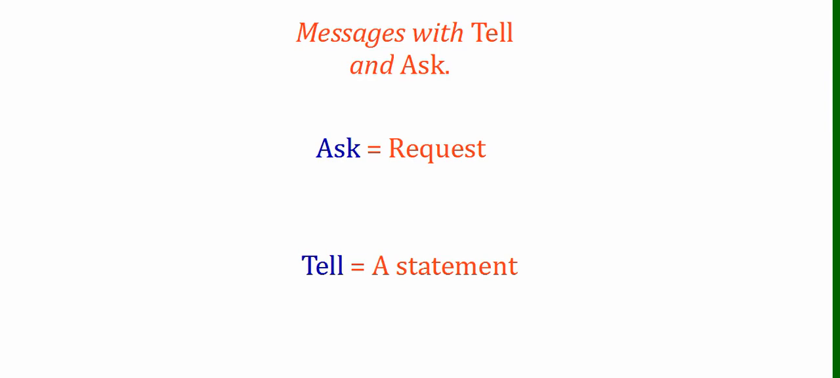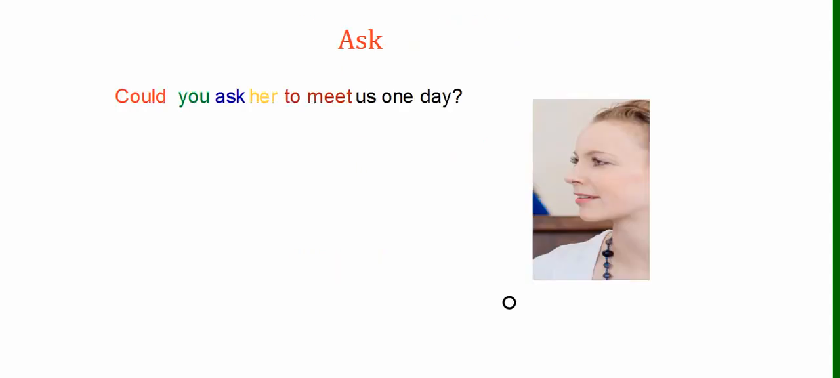So the grammar that we're looking at in this video is messages with tell and ask. Messages are when we communicate with someone indirectly, okay? And in these messages we will use ask for a request and tell for a statement or a fact. So first let's have a look at this example.